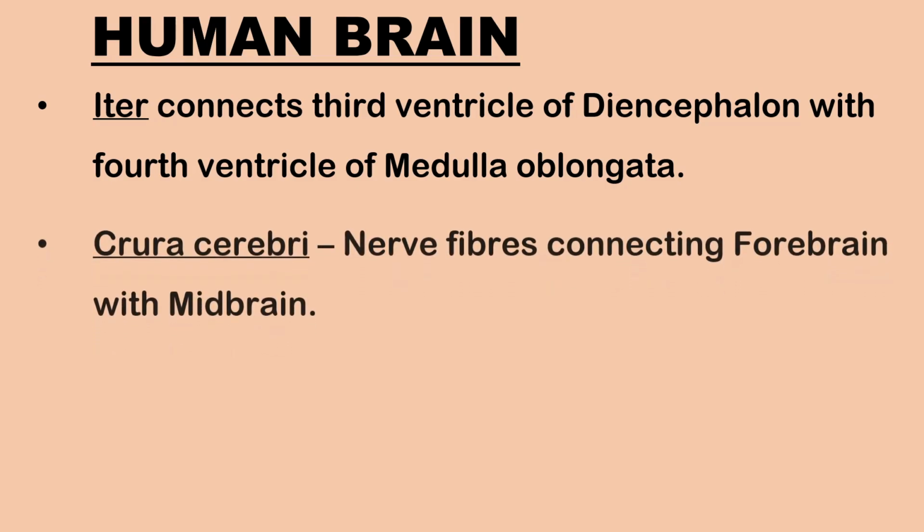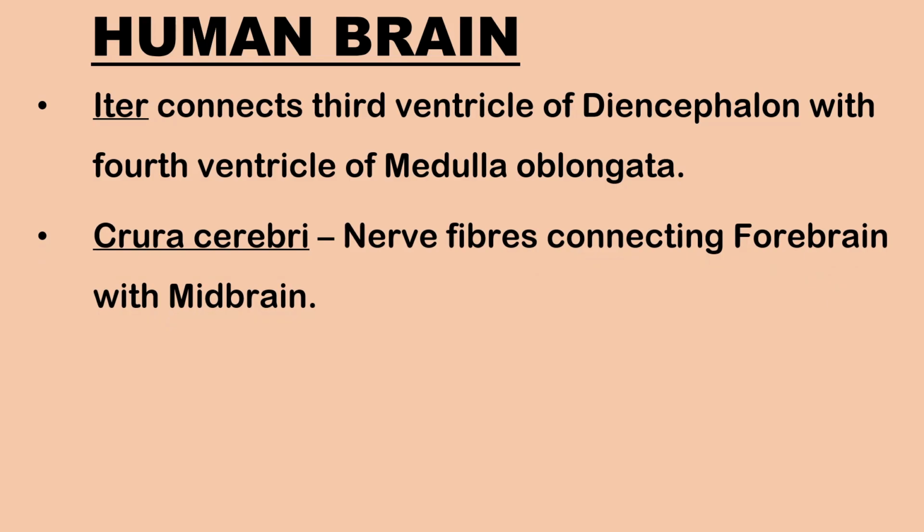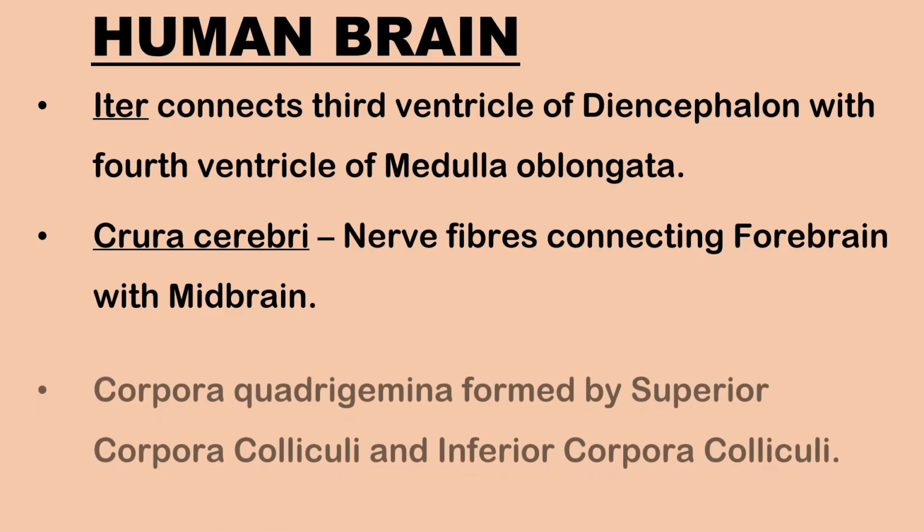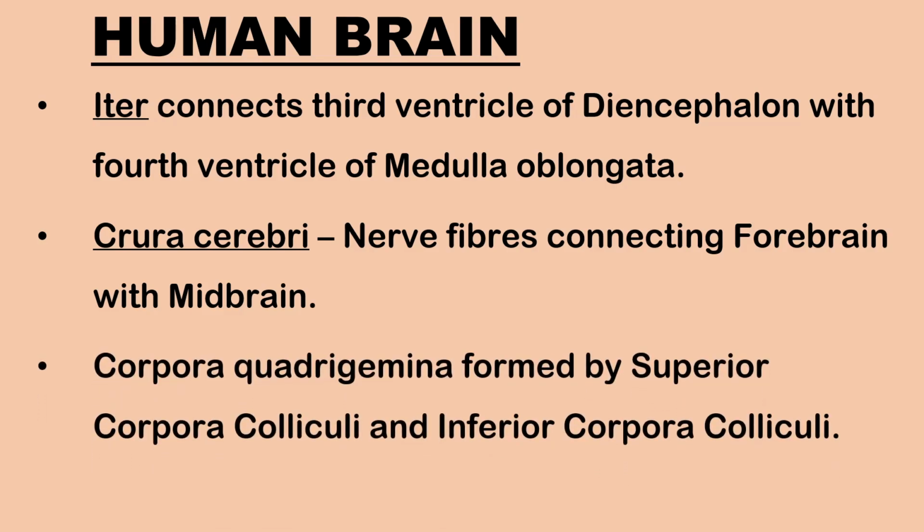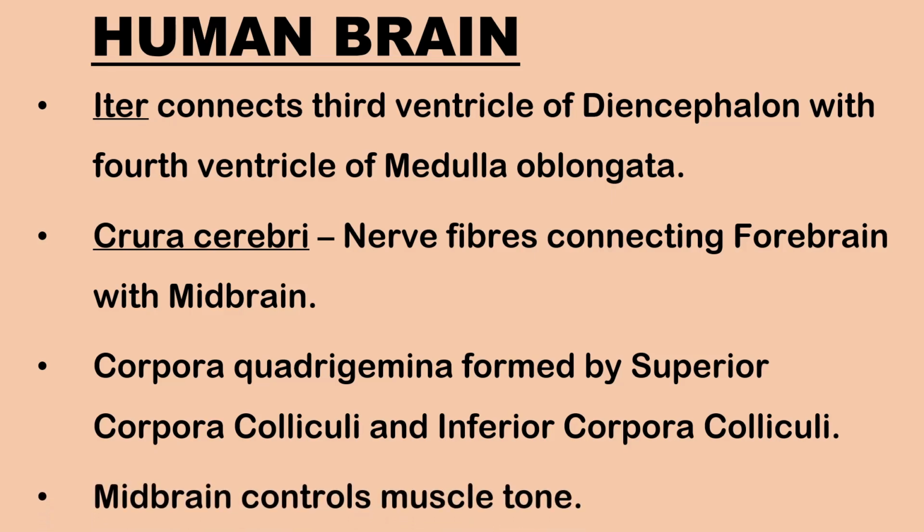oblongata. Crura cerebri is a pair of thick bands of anterior longitudinal nerve fibers that connect the forebrain with the midbrain and function as a relay center. Corpora quadrigemina is formed by 2 pairs of lobes: the larger superior colliculi, which receive impulses from optic nerves, and the smaller inferior colliculi, which possess centers for auditory reflexes. Midbrain also assists in controlling muscle tone.